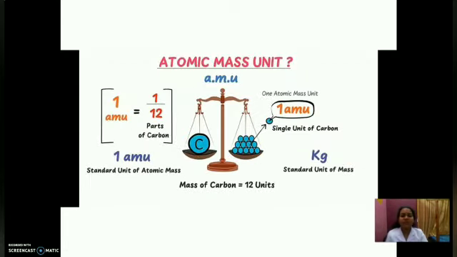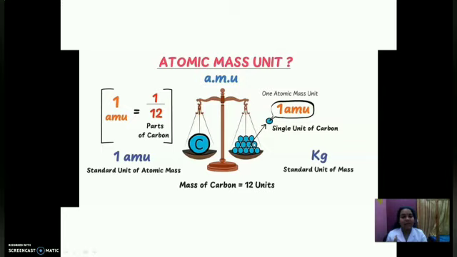Okay. Then what is atomic mass unit or AMU? AMU is the short form of atomic mass unit. First we have seen that carbon is made into 12 smaller units. If we take 1 unit, that is the standard. So 1 unit from the 12 parts of carbon is known as 1 AMU.